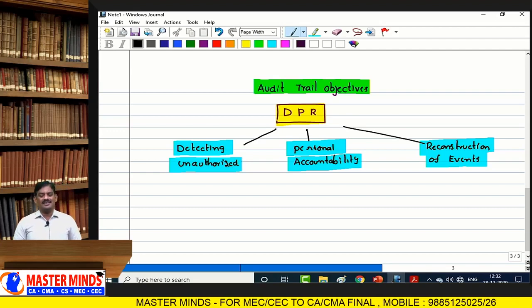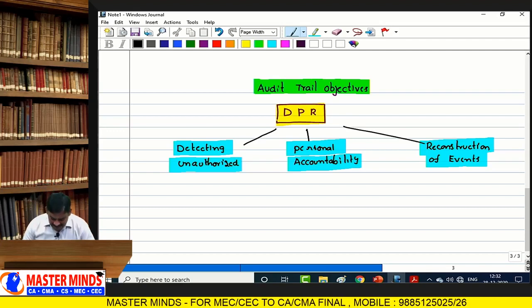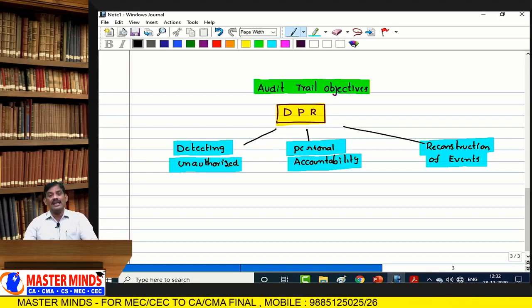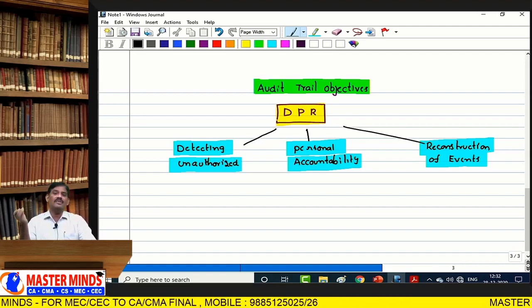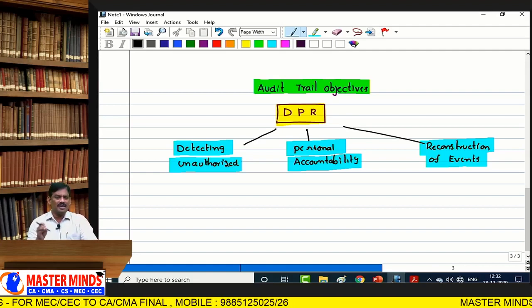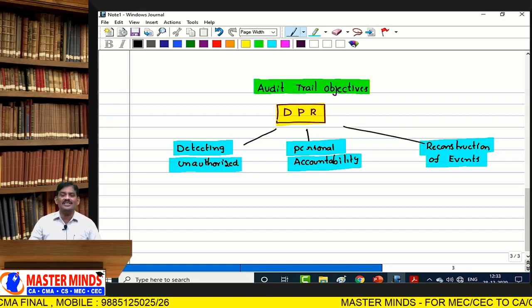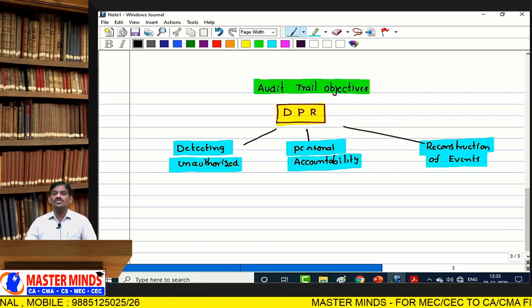What is detecting unauthorized access? See, detecting unauthorized access can occur in real time, on time, or after an event occurs. It may be on time, called online, or even after the fact. The major element of real-time detection is to protect the system from outsiders.